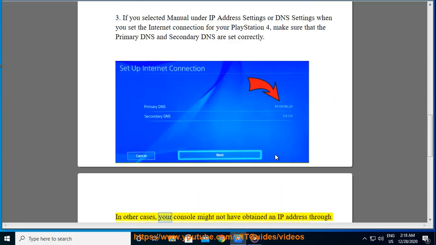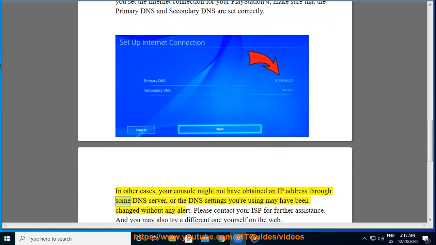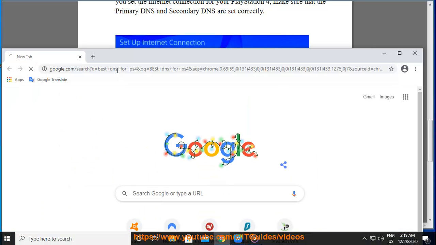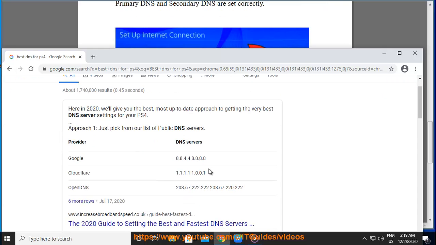In other cases, your console might not have obtained an IP address through some DNS server, or the DNS settings you're using may have been changed without any alert. Please contact your ISP for further assistance. And you may also try a different one yourself on the web.